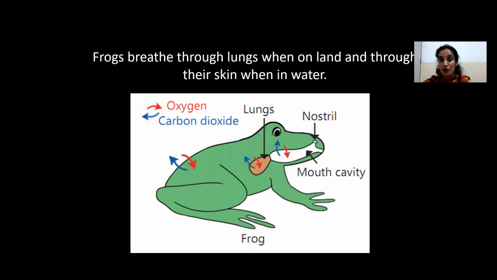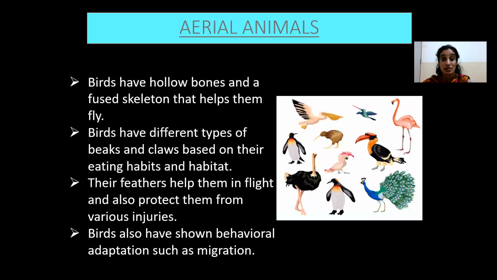You can observe the frog here. This frog breathes through lungs when on land and through the skin when in water. You know what is special about toads? They have thicker skin than frogs. They have a special hardened knob-like structure on their hind feet which helps them to dig into the soil in cold temperature. Salamanders have a poisonous back and tail which keeps predators away. This is all about the amphibians.